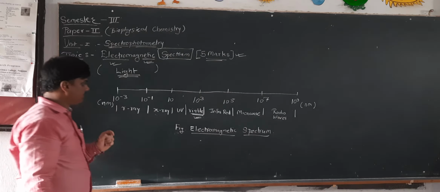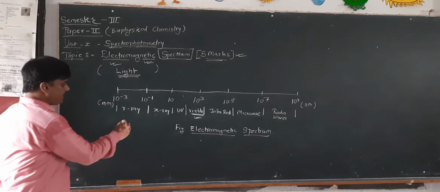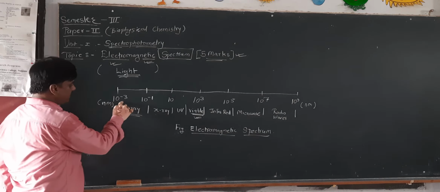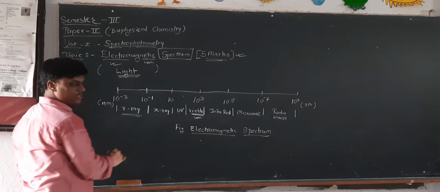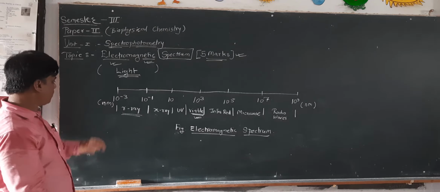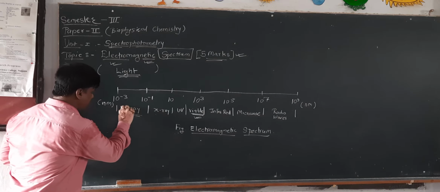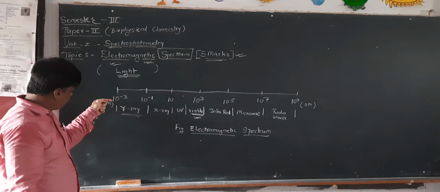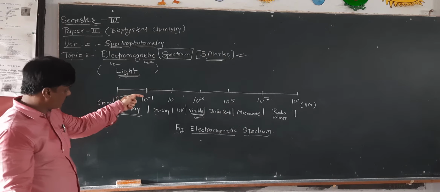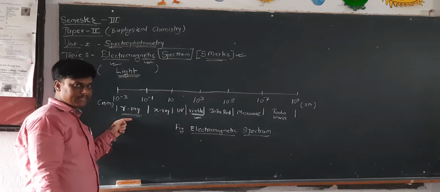In this spectrum, mainly X-rays are involved. X-rays range from 10 raised to minus 3 nanometer to 10 raised to minus 1 nanometer. Then it is not X-ray, it is gamma rays. Gamma rays range from 10 raised to minus 3 to 10 raised to minus 1. That is what we call gamma rays.